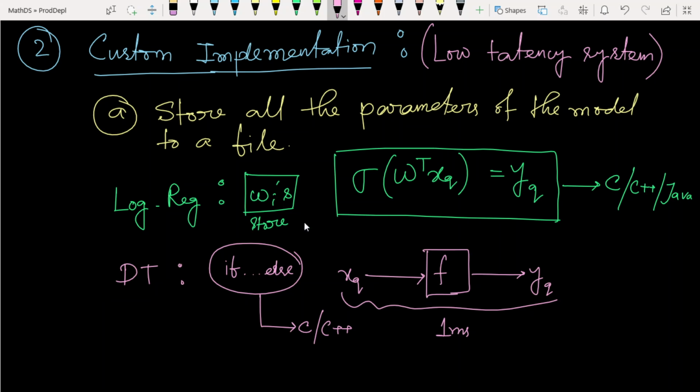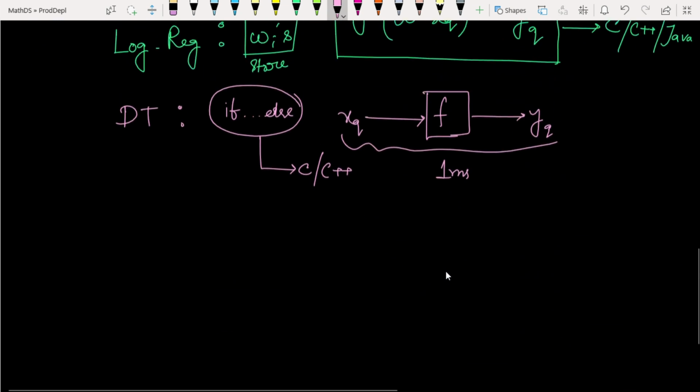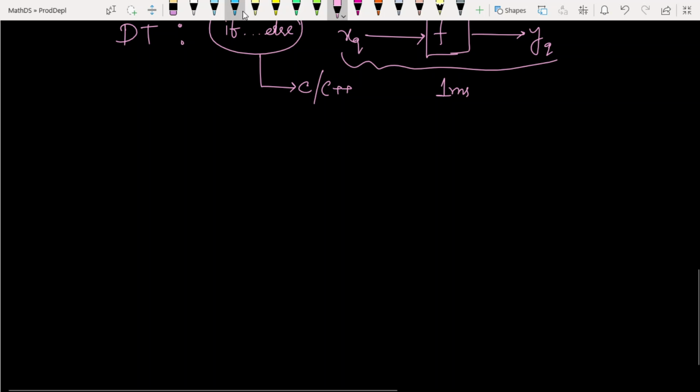They only store these parameters, and using simple C and C++ code they give the output in 1 millisecond. That's the simple thing. This is one technique, a custom implementation. There is also another technique.